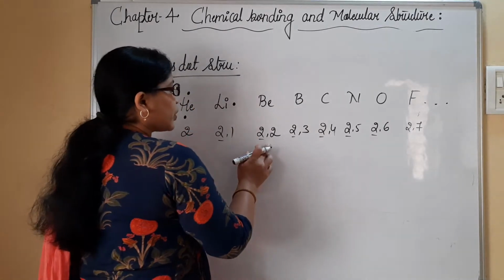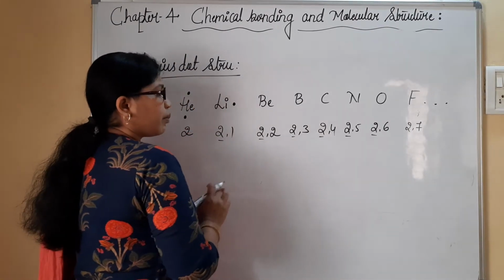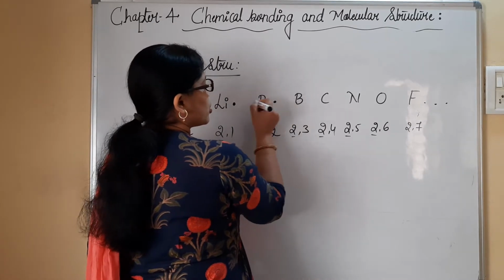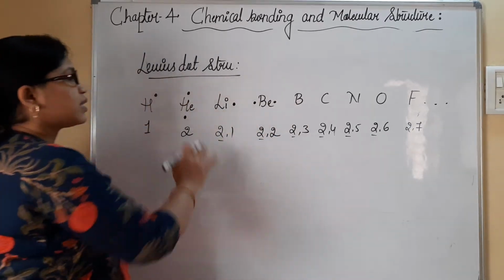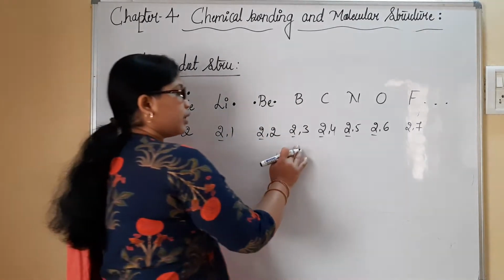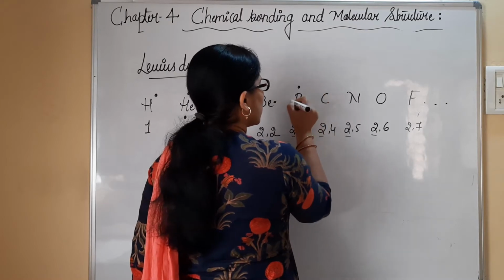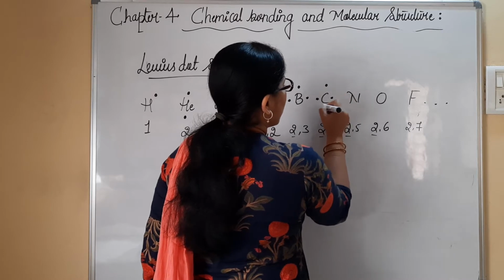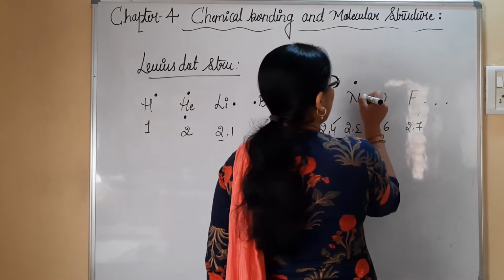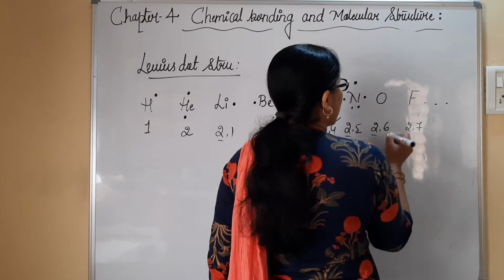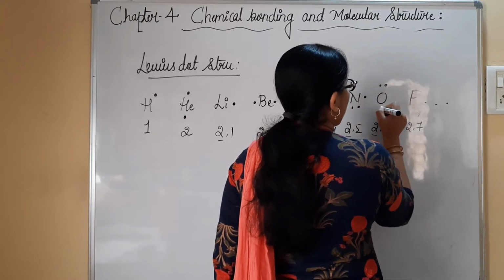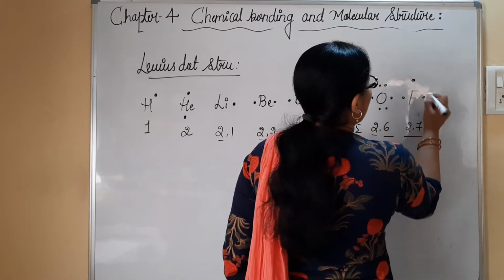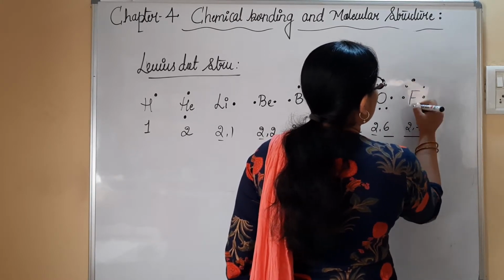So when you consider 2 and 1, only the dot will be coming here. For the Lewis structure of beryllium, you check it is like this. It is the same as that of helium. And for boron, you are going to represent 3 electrons. For carbon, you represent 4 electrons. For nitrogen, 5 electrons. For oxygen, 6 electrons. And for fluorine, you represent it with 7 electrons.